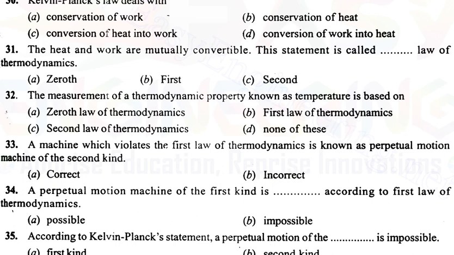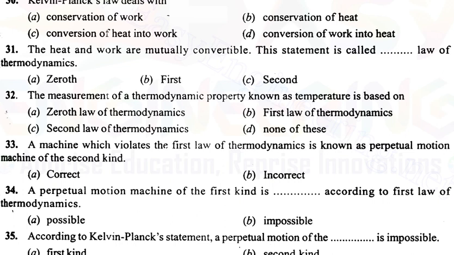Measurement of a thermal property, or measurement of temperature, is based upon the zeroth law of thermodynamics, because under this heading we have just discussed that if two bodies are in thermal equilibrium with a third body, and another two bodies are also in thermal equilibrium, then all the bodies are said to be in thermal equilibrium. So the subject of temperature is always discussed under the zeroth law of thermodynamics. So the correct answer is the zeroth law of thermodynamics, option A.